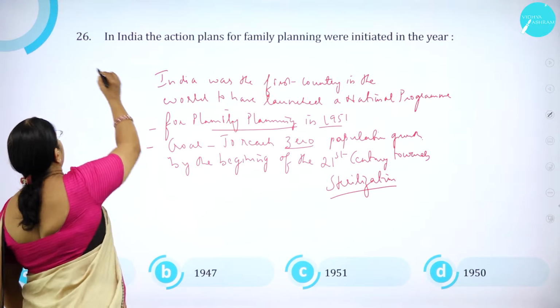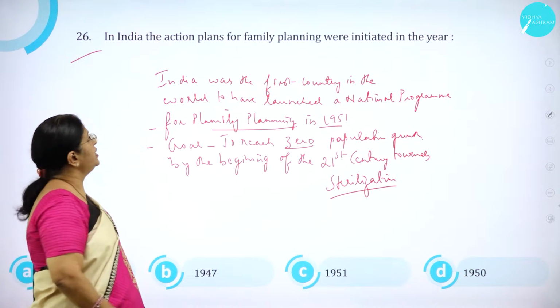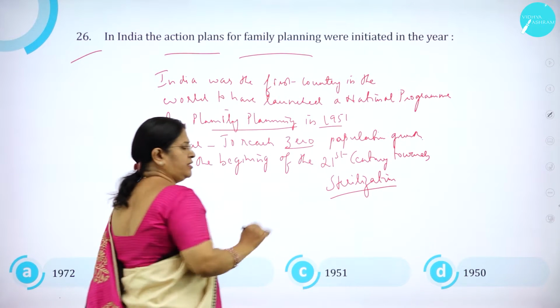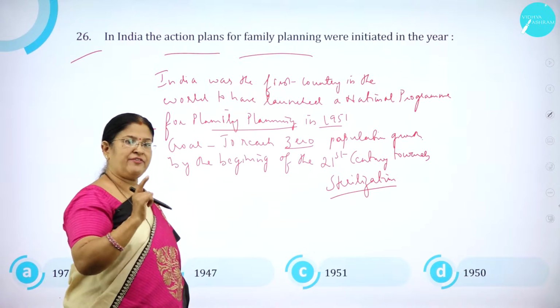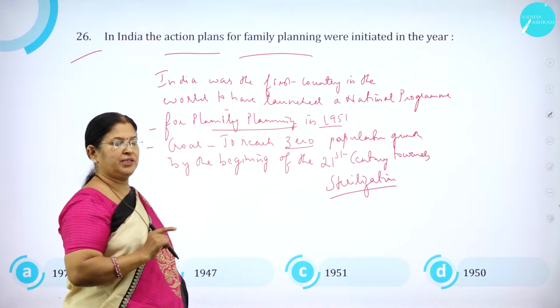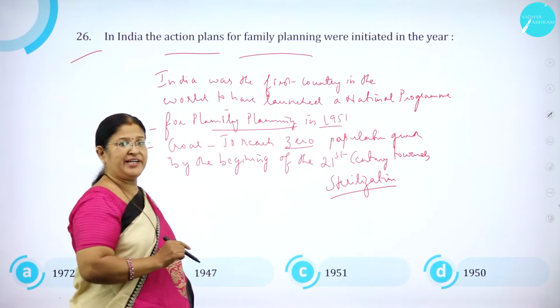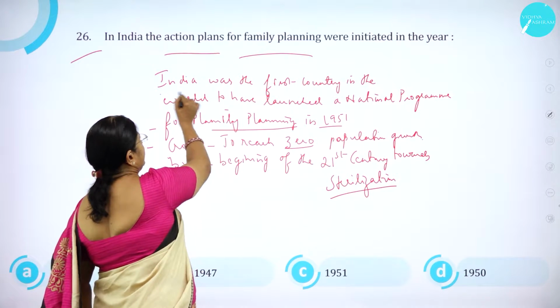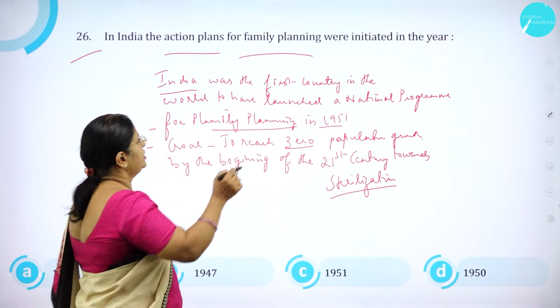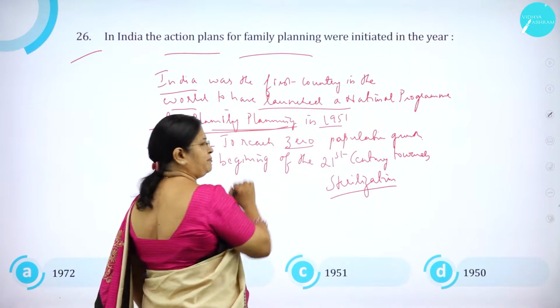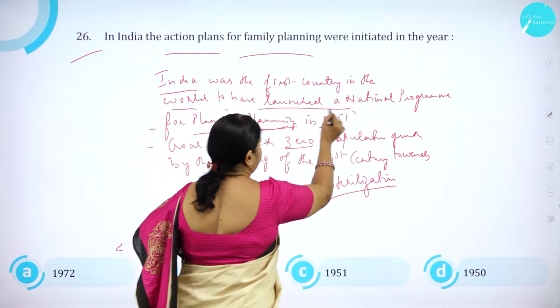Moving on to question number 26. In India, the action plans for family planning, a very important national program launched by India for the first time, were initiated in the year. As I said, India was the first country in the world to have launched a national program called family planning in 1951.